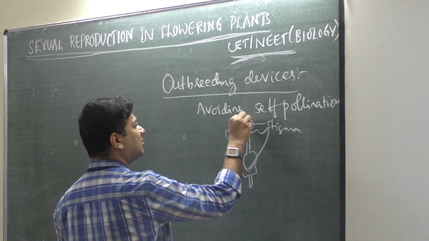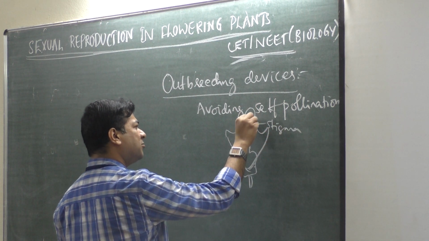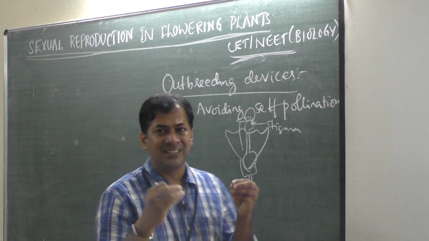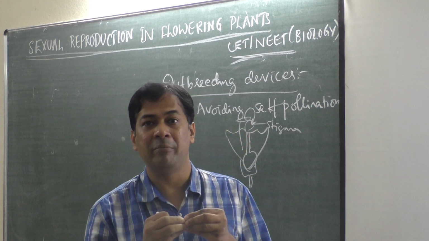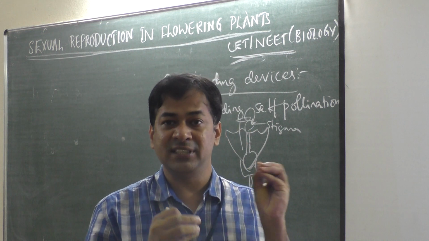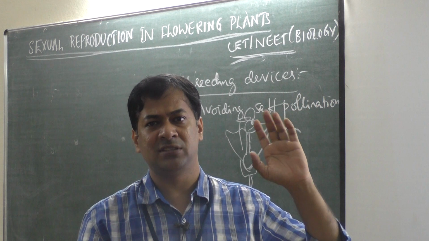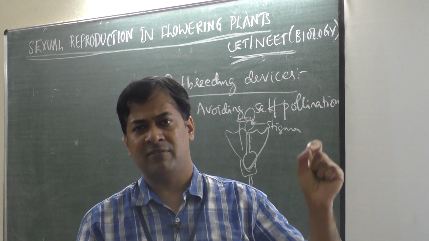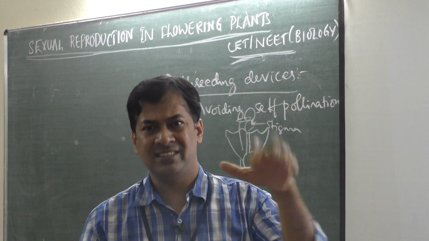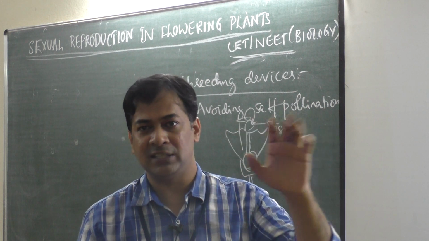If pollen grains of the same flower fall on the stigma of the same flower, this is nothing but self-pollination, autogamy. If this happens continuously for 4-5 generations, pollen grain of one flower falls on the stigma, then seed is produced, new plant is produced, 1 generation is over.